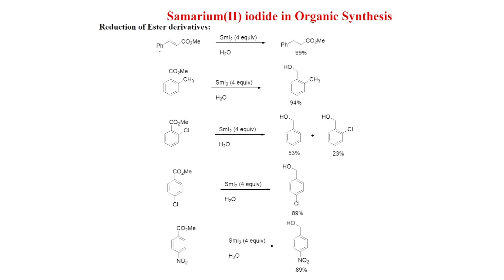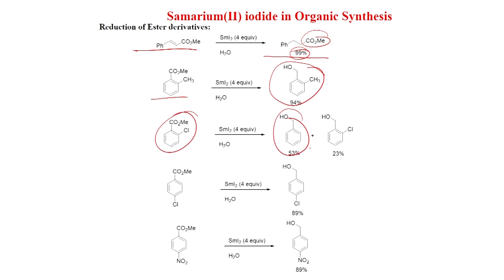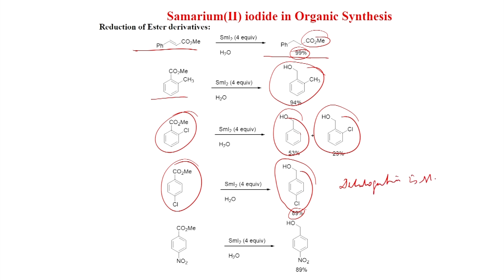Now, we will see the esters. Here also, like acid, the double bond reduction is fast. So, here this methyl hydrocinnamate is formed in 99% yield, and the ester group did not reduce here. Here this methyl ester goes to alcohol with ortho-chloro; similarly here 53% dehalogenation, 23% this. With para-chloro, this is major, 89% you get this with para-chloro. So, dehalogenation is slow.